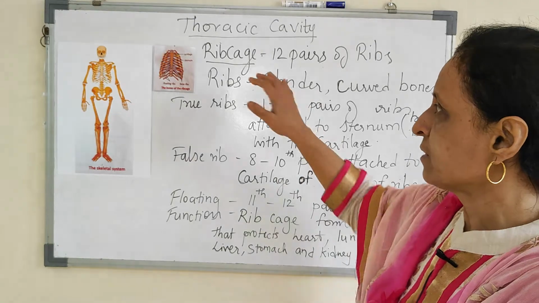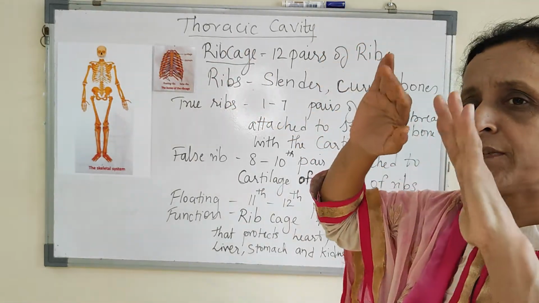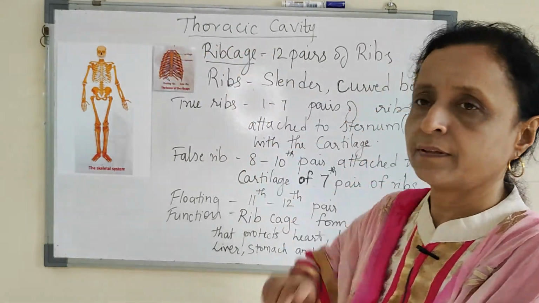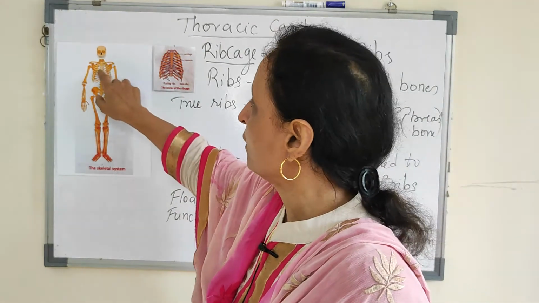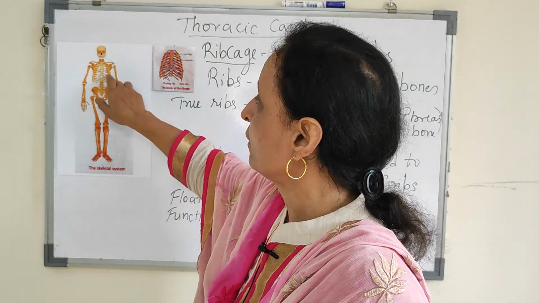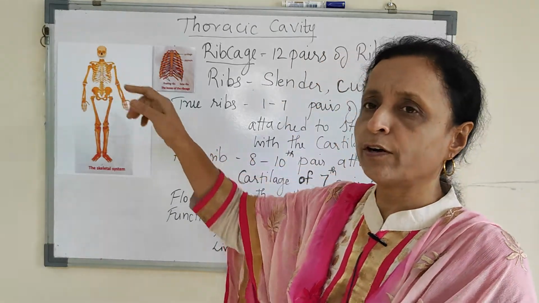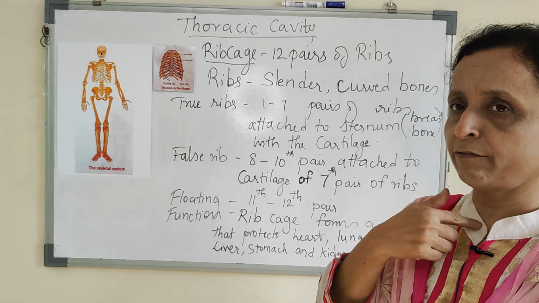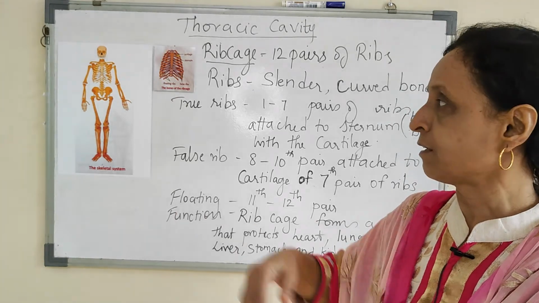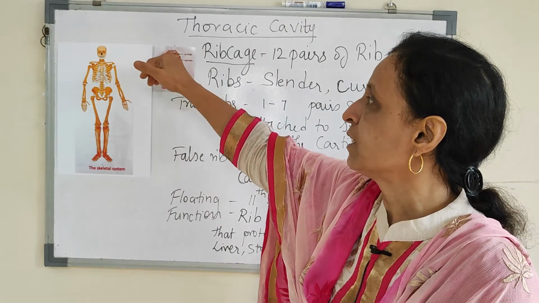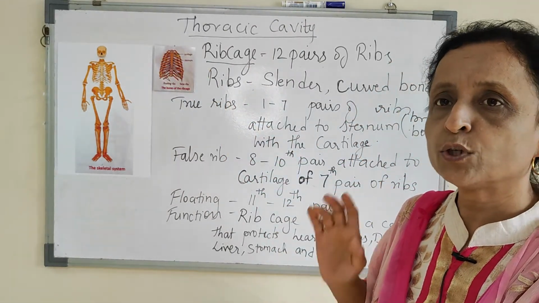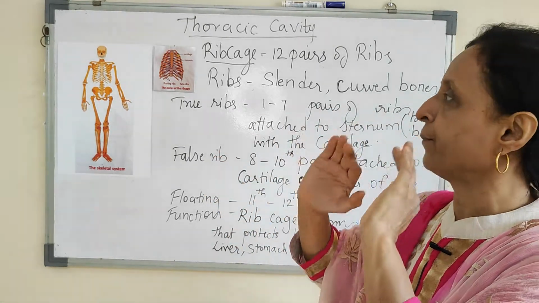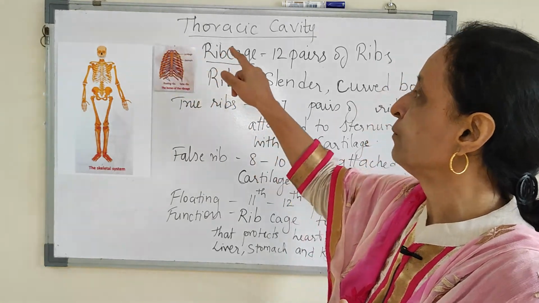So how is the space formed? By the ribs. So it forms a rib cage. So what are the ribs? These are the ribs. In between, what you have is the sternum, the bone which divides your body into two, you can say. This part is the sternum. To the sternum are attached these slender curved bones, that is the ribs.